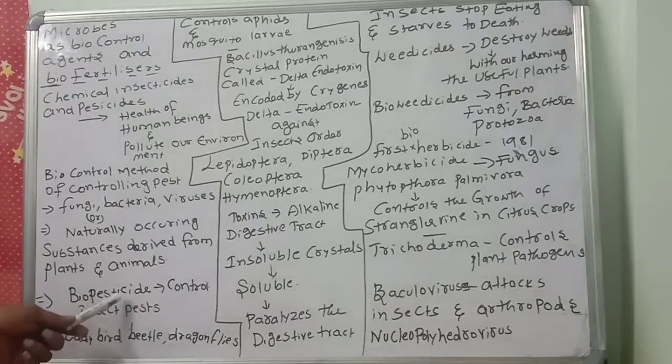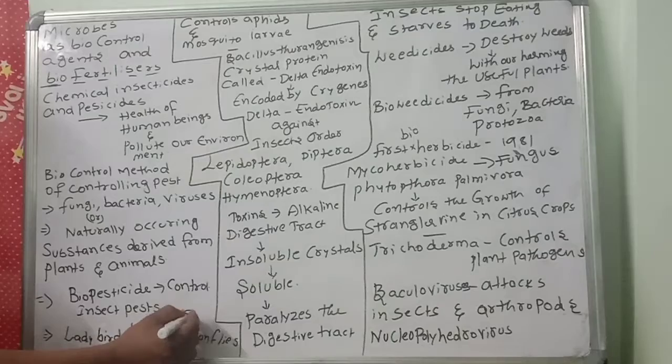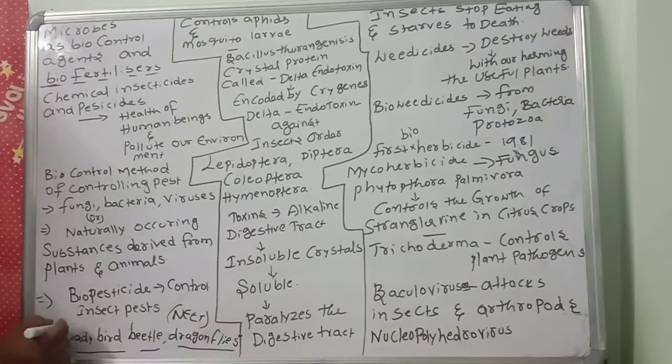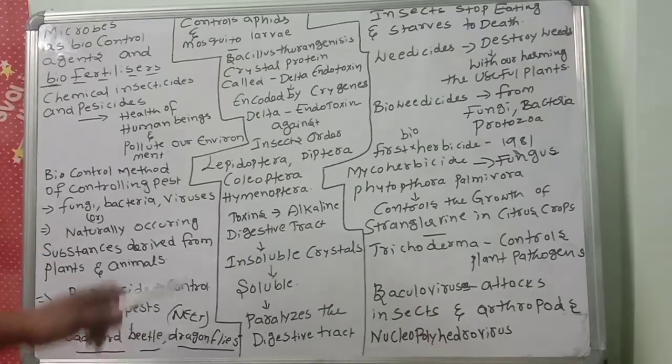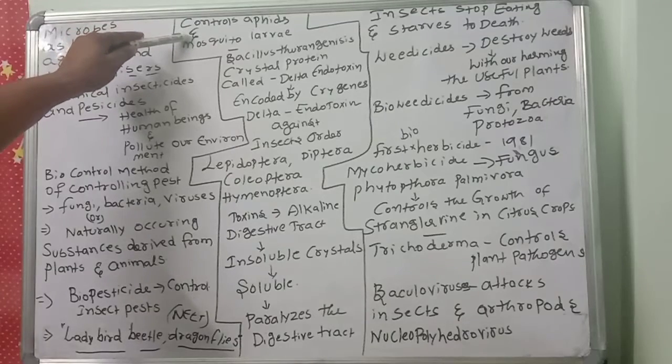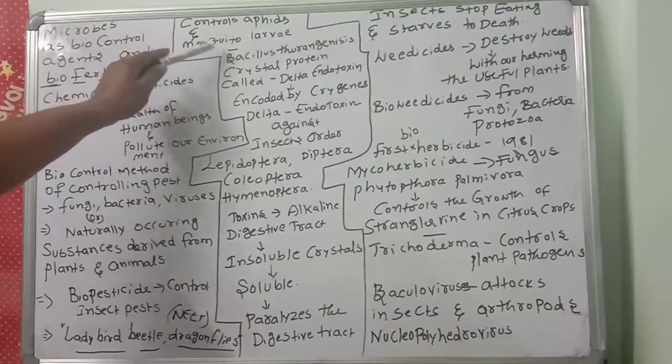So what are the examples of biopesticides? Number one: ladybird beetle and dragonflies. Remember these names. I'm repeating, it is a very important need bit. Here I'm writing the need bit: ladybird beetles and dragonflies. What do they control? Ladybird beetles and dragonflies are useful to control aphids and mosquito larvae respectively.